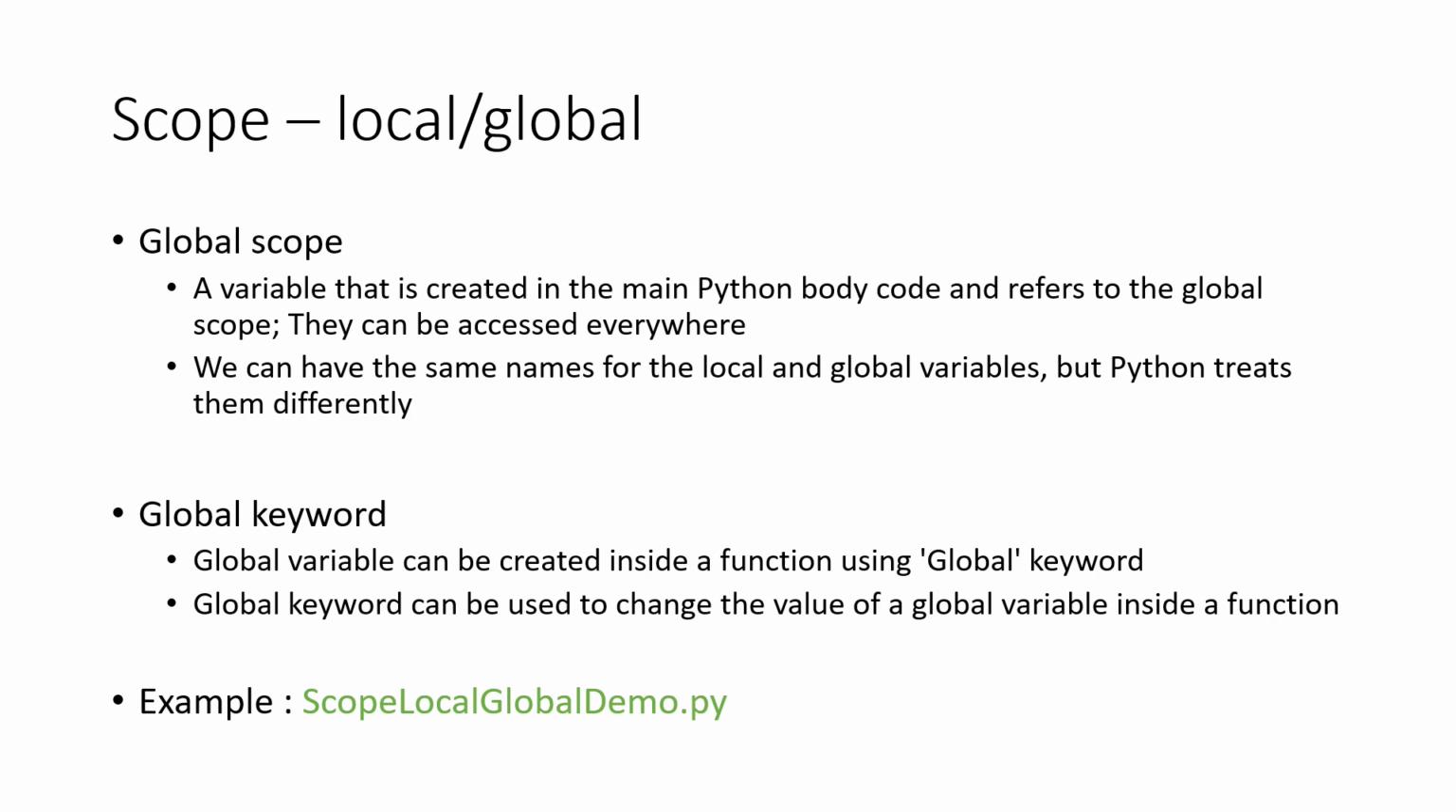Global keyword. A global variable can be created inside a function using the global keyword, and the global keyword can be used to change the value of a global variable inside a function. Now let's see the demo.